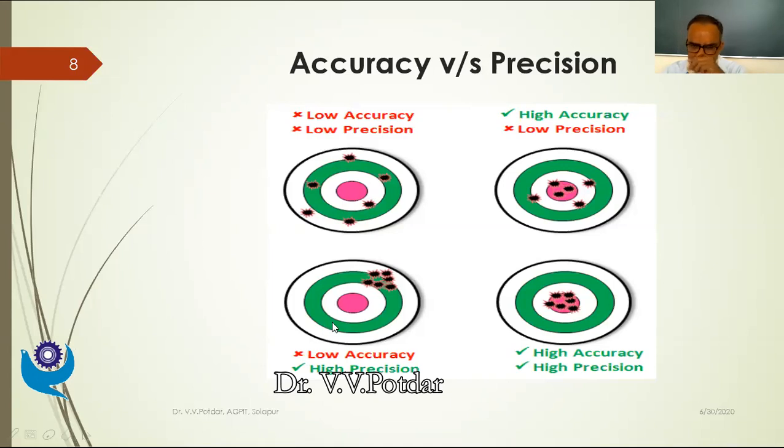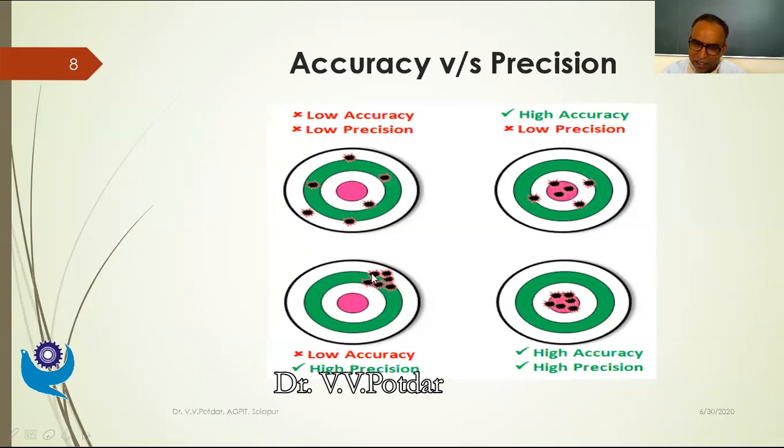Now let us say the second case. What you can see, none of the observations are around the white circle, which is the closeness to the true value. So these measurements are not having good accuracy. It has got low accuracy. But what is the nature of the observations?